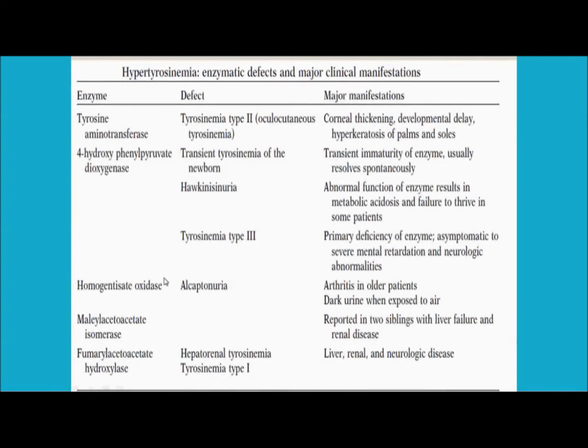These are the symptoms. Apart from that, homogentisate oxidase can cause Alkaptonuria, which we have already discussed, where arthritis can develop, and even dark urine. The enzyme maleylacetoacetate isomerase can also cause this defect. So these are their major manifestations. The last enzyme is fumarylacetoacetate hydroxylase. It can cause tyrosinemia type 1 or hepatorenal tyrosinemia, where the manifestations are liver, renal, and neurologic disorders. So this is the overall summary of tyrosinemia, or the defects associated with the enzymes and their effect on the body.